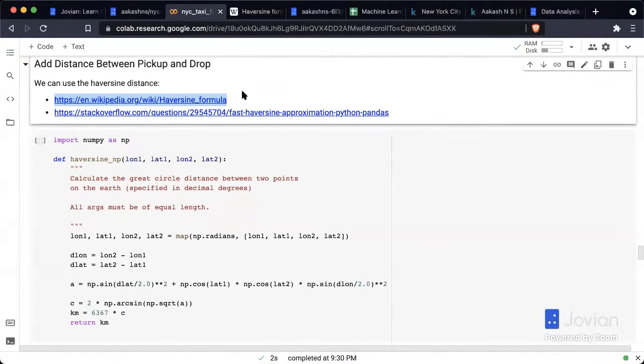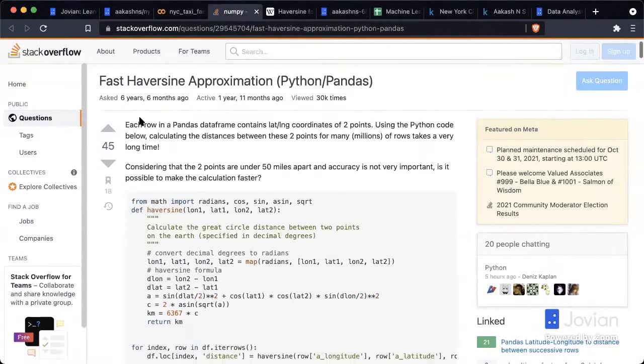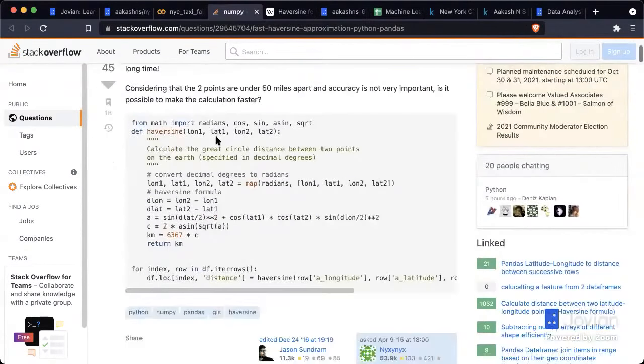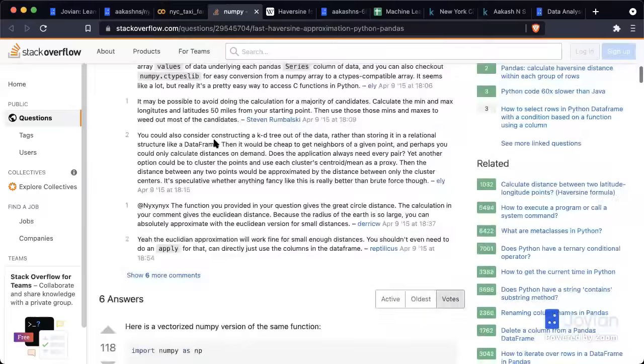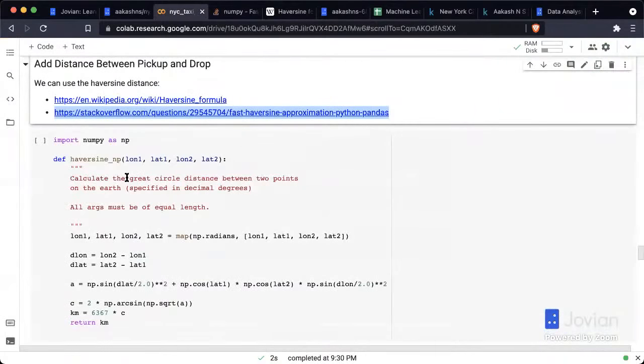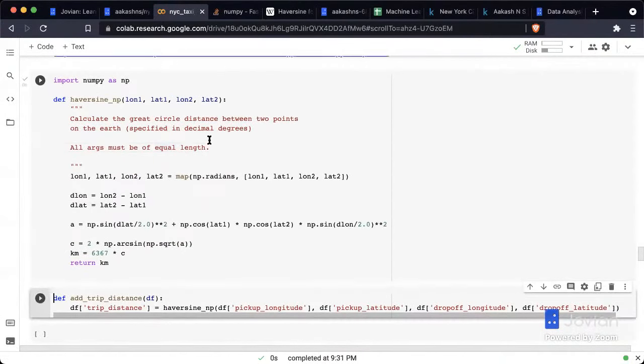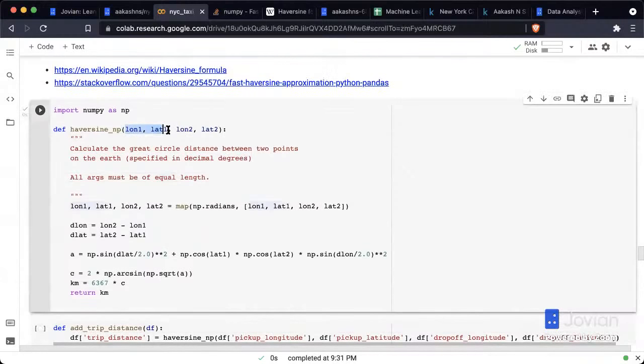And then I looked up a way to calculate Haversine for pandas. So I searched online, fast Haversine approximation. How do you calculate it? And somebody was very helpful. They created an entire function, which I directly borrowed over here as the Haversine distance. Okay. So it takes a longitude, latitude. This is going to be the pickup location.